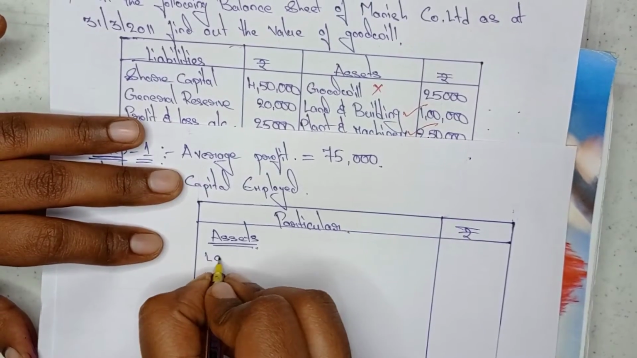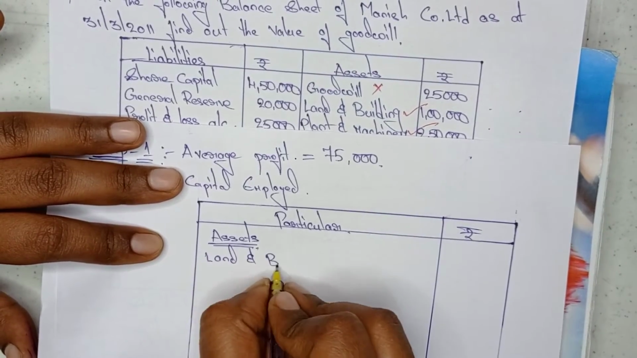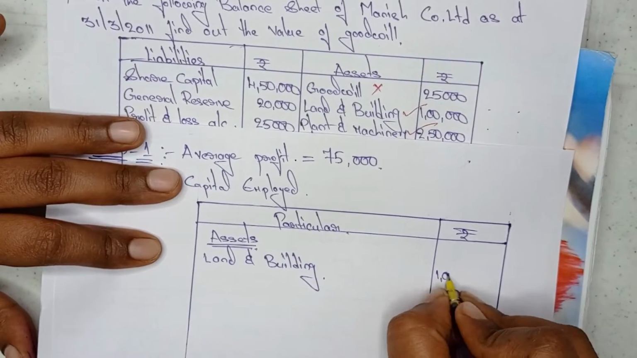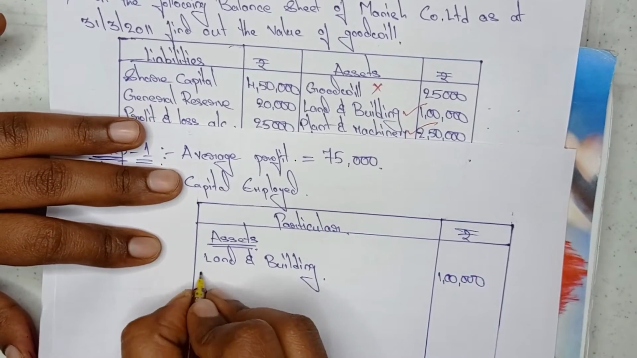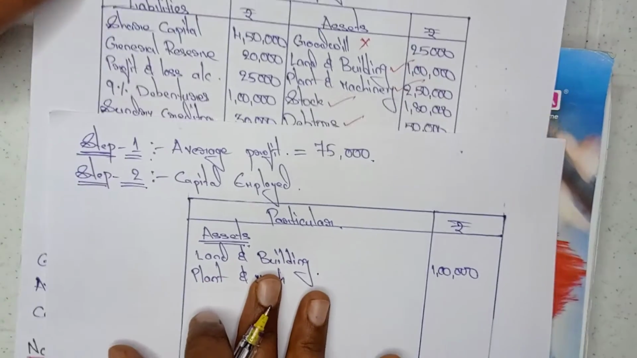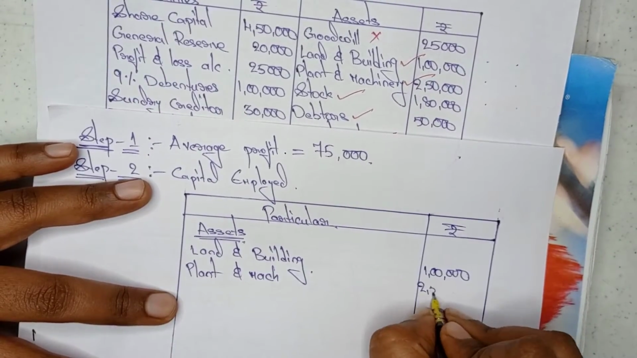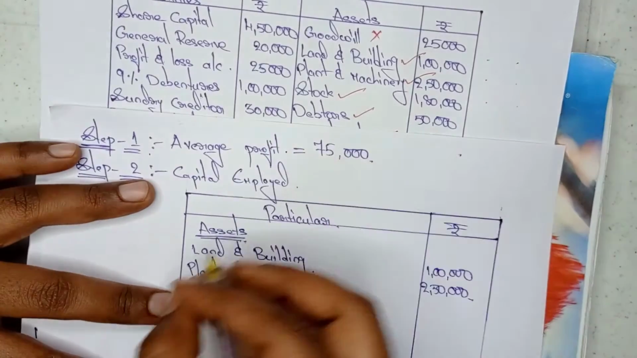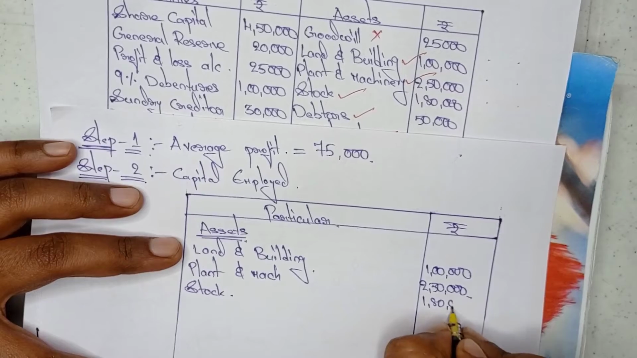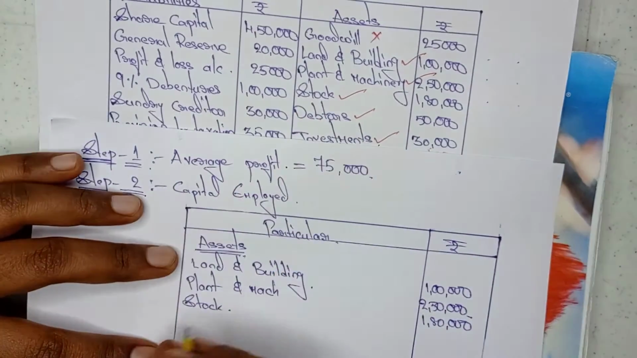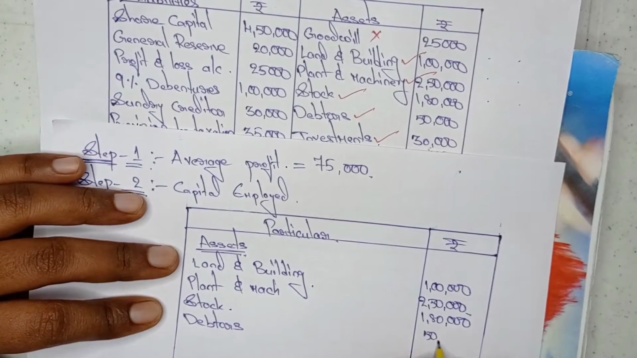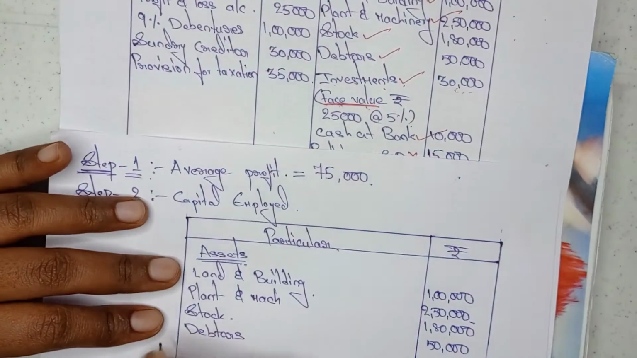The first one is land and building. The value is 1 lakh, I wrote it here. Next one is plant and machinery. The value is 2,50,000, I wrote it here. Next, stock. Stock value is 1,80,000, I wrote it here. Next, debtors. Debtors value is 50,000. Next, investments.